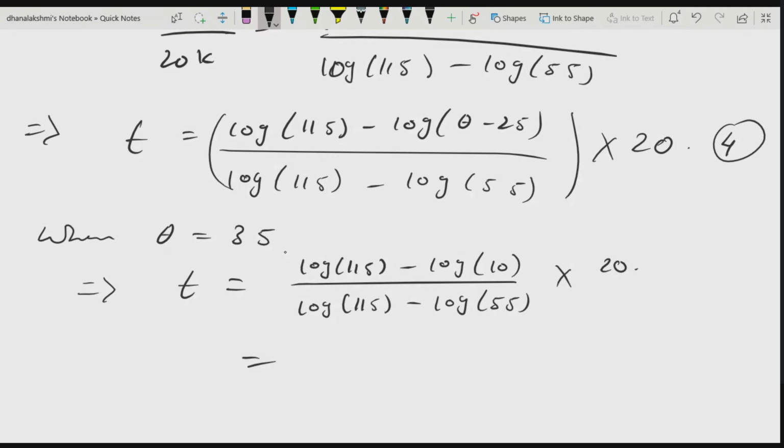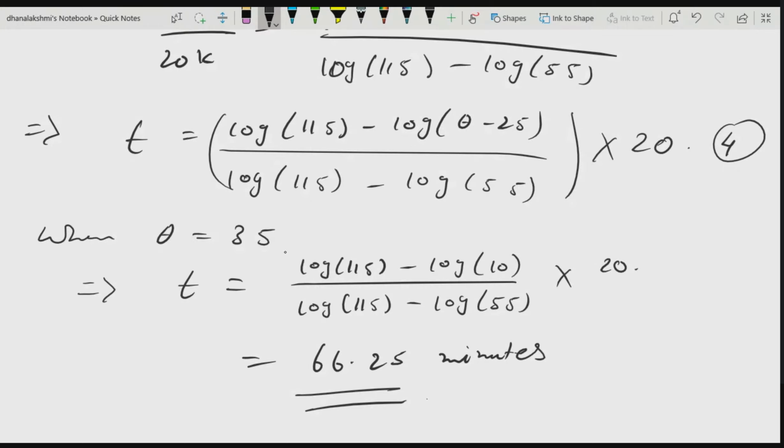Ma'am, 66.25. 66.25 minutes. What about others? 90 plus students are here. Only one candidate got the answer. Yes, ma'am.